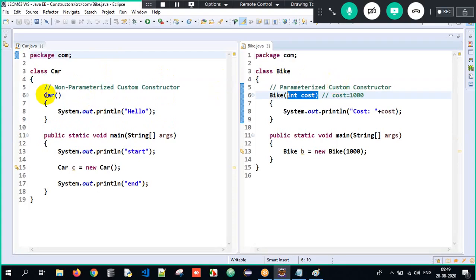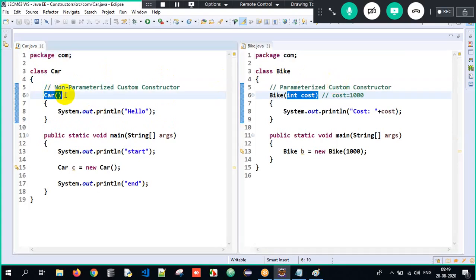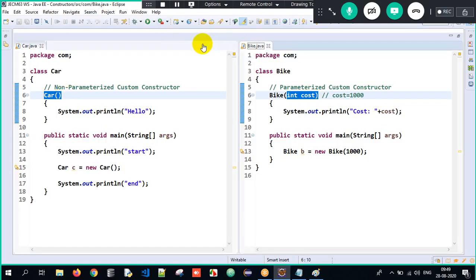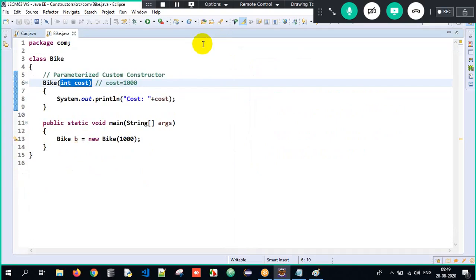On my LHS, it's a non-parameterized custom constructor. Why? The constructor is not accepting any arguments, but I have explicitly defined it. It's custom. In the RHS here, I have a constructor which is accepting certain arguments. So it is a parameterized custom constructor because I have explicitly defined it. So these are the few things which we are supposed to understand. Now, very good. We all understood this concept in a beautiful manner.